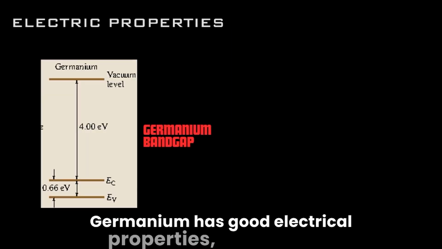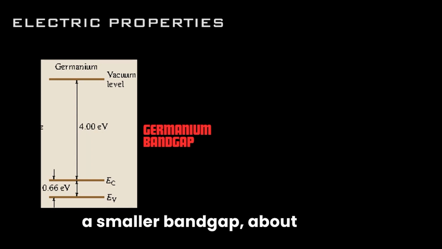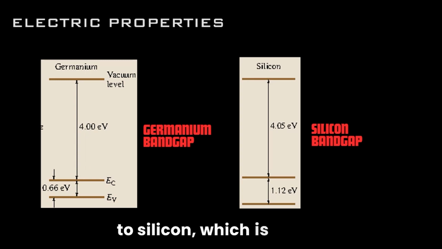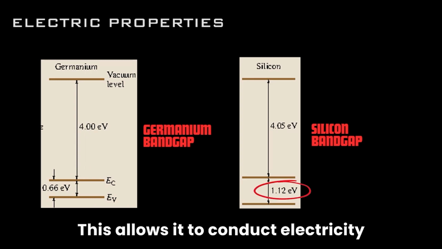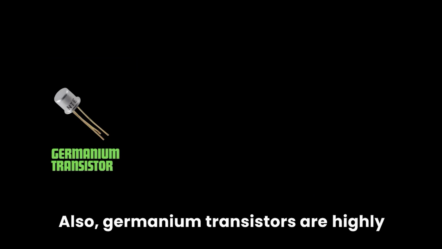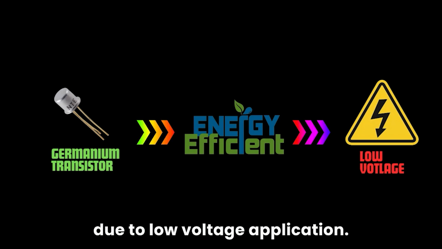Germanium has good electrical properties. It has a smaller bandgap, about 0.68 electron volts, compared to silicon, which is 1.12 electron volts. This allows it to conduct electricity more easily at lower voltage. Also, germanium transistors are highly efficient due to low voltage application.